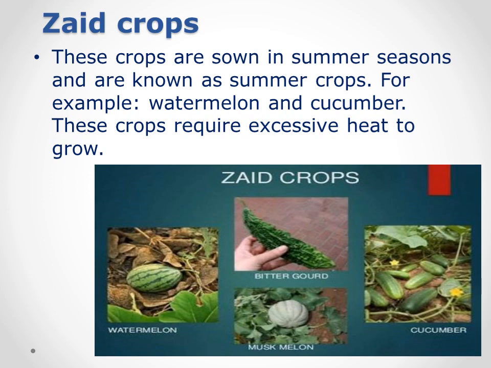Next we have the Zaid crops. These crops are grown in the summer season, so that's why they are known as the summer crops, and they are grown in between the Kharif crop and Rabi crop. Examples are watermelon, cucumber, bitter gourd and muskmelon. These crops require excessive heat to grow.